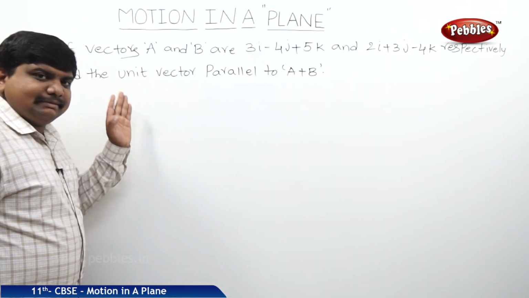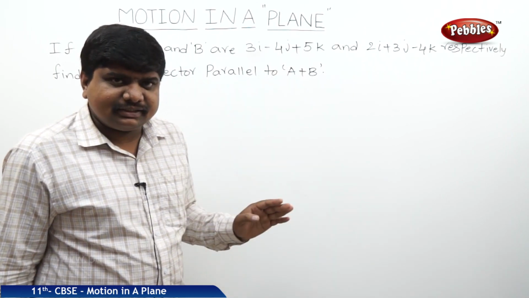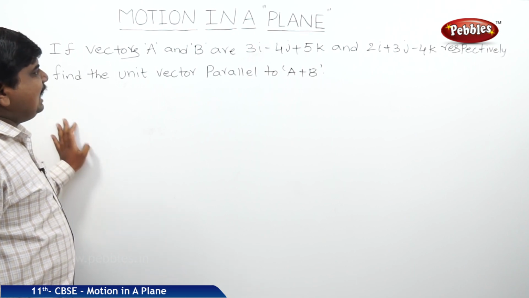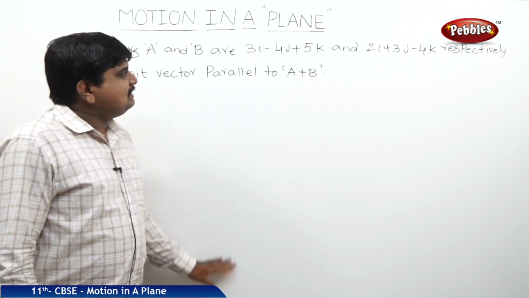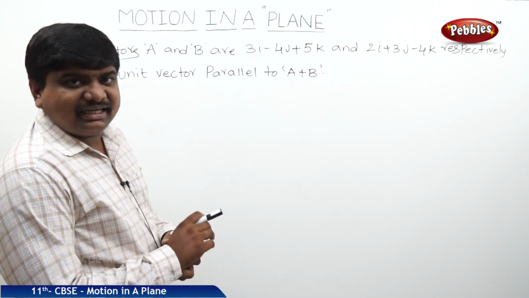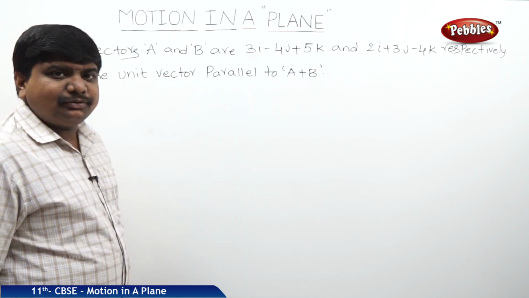This numerical is based on the concept of unit vectors and the resolution of vectors. If vectors a and b are represented by 3i minus 4j plus 5k and 2i plus 3j minus 4k respectively, find the unit vector parallel to a plus b.